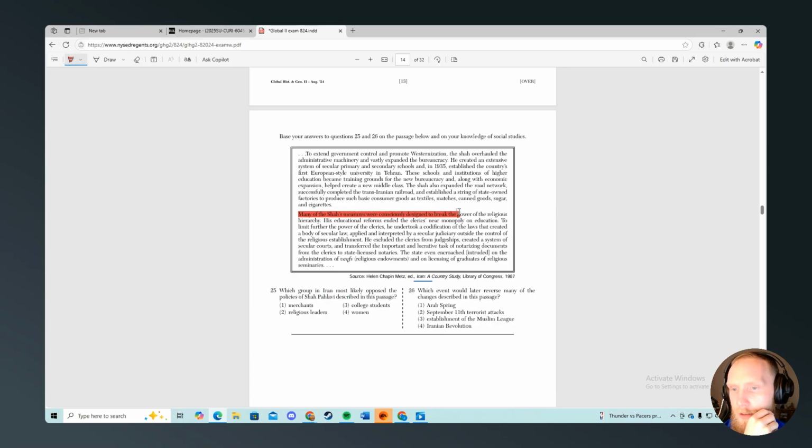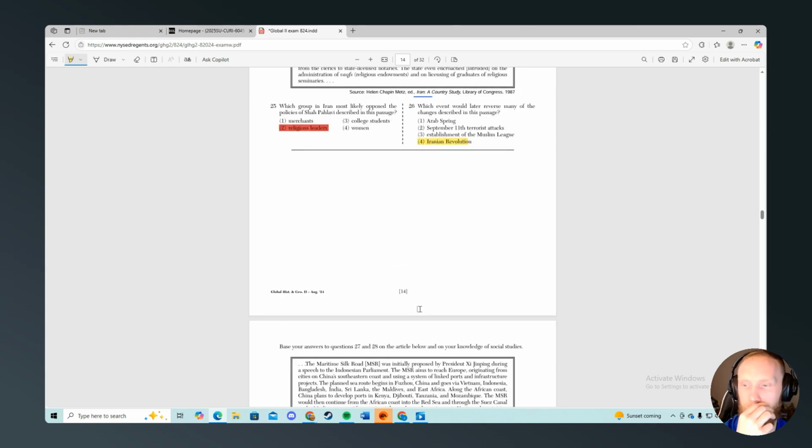So the Shah is talking about breaking the power of religious hierarchy. So who would be opposed to that? Religious leaders. What's going to undo that is when those religious leaders take power during the Iranian Revolution, which is going to be later, because this is 1935. So it's going to be 2 and 4.